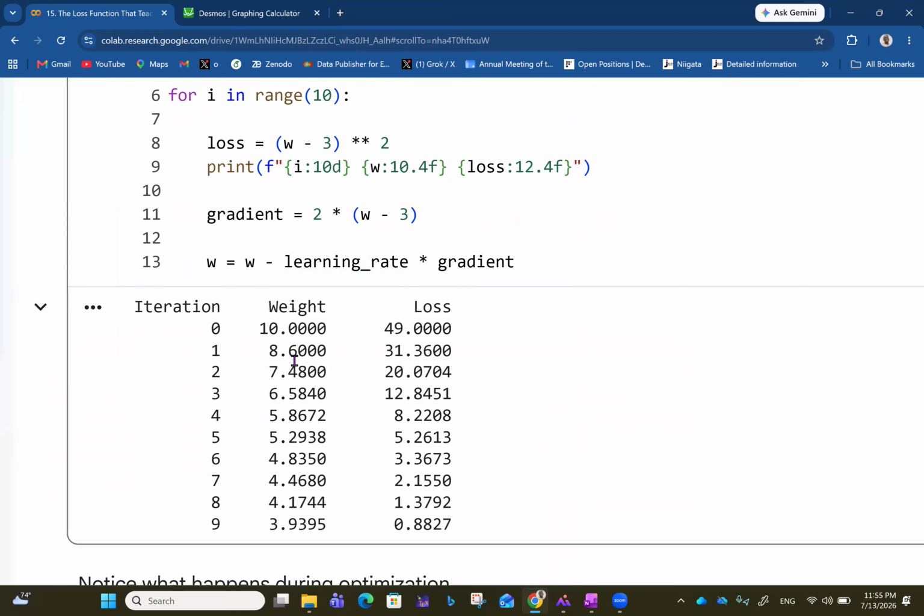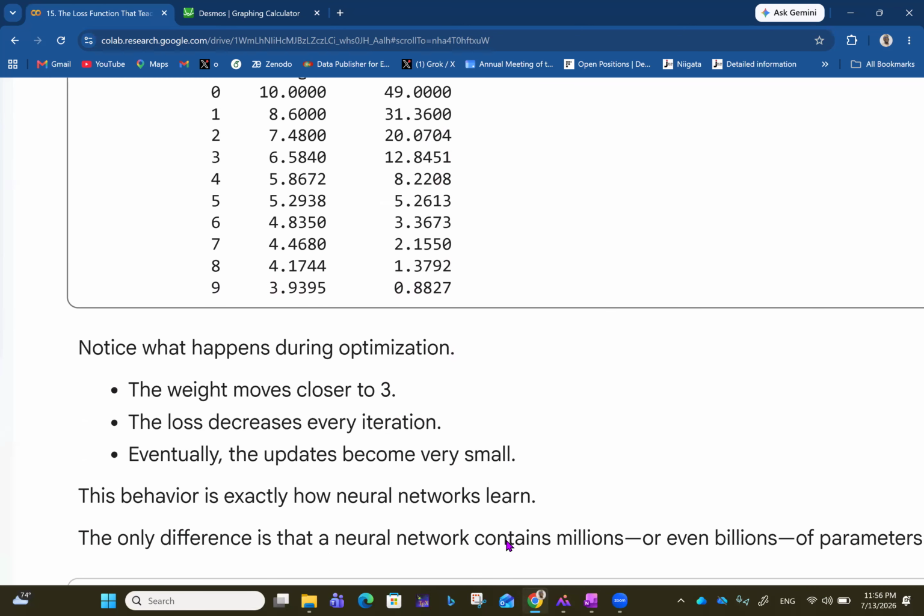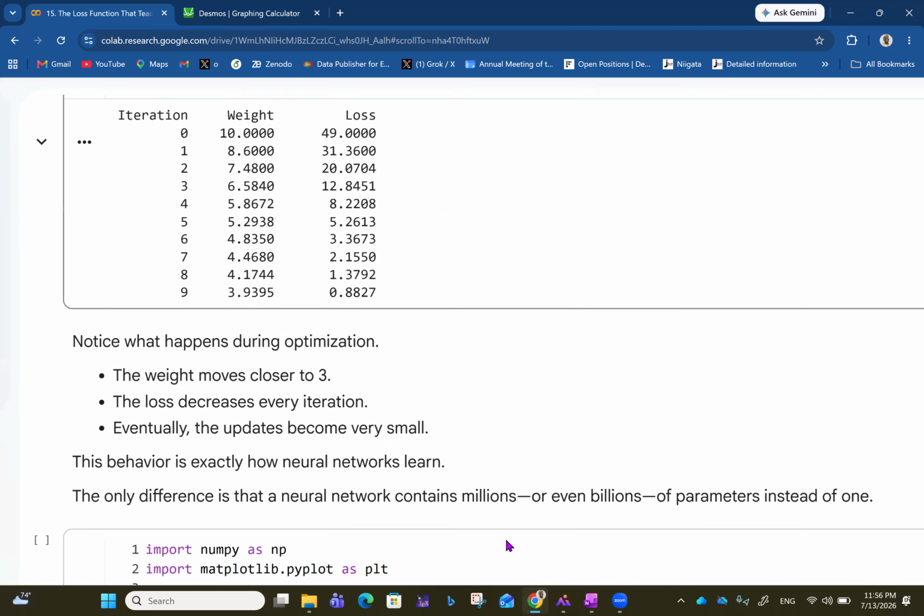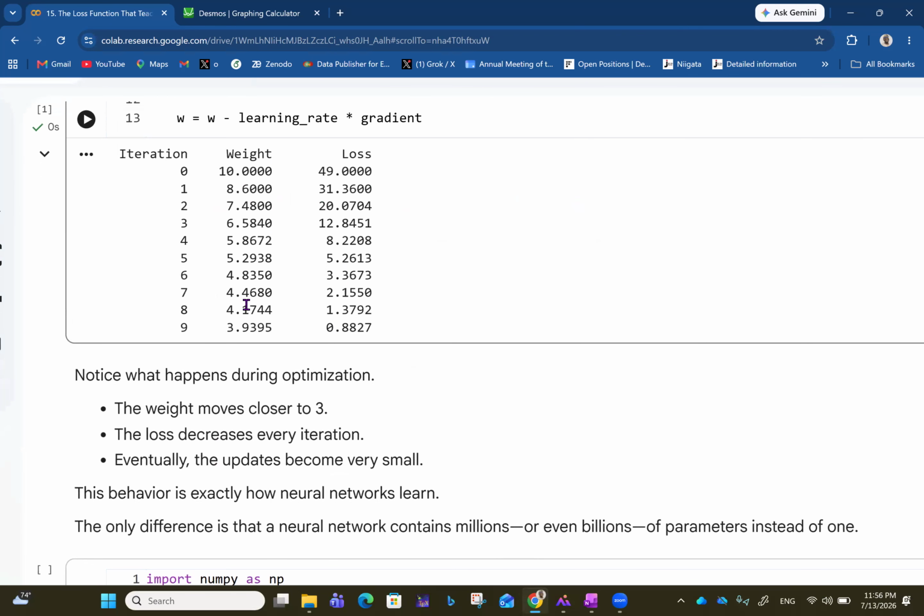So you can see as the weight is getting smaller, the loss is getting smaller with it. By the time we get to the 10th step, we have the weight to be 3.93 and the loss is now 0.8827. Now, notice what happens during optimization. The weight moves closer to 3 because the minimum value is 3. So the weight is moving closer and closer to 3.